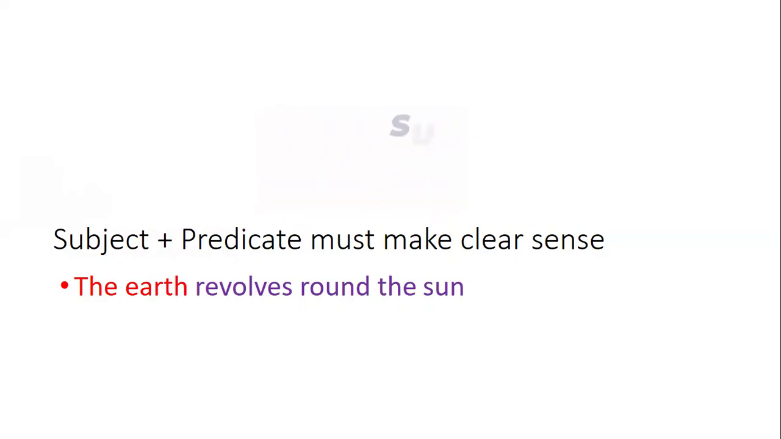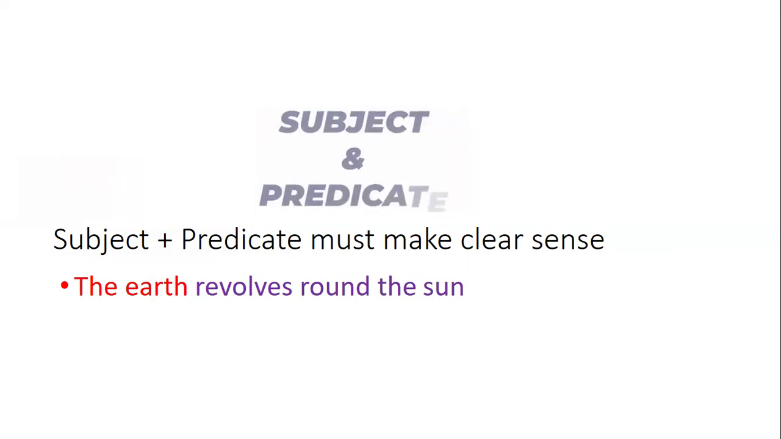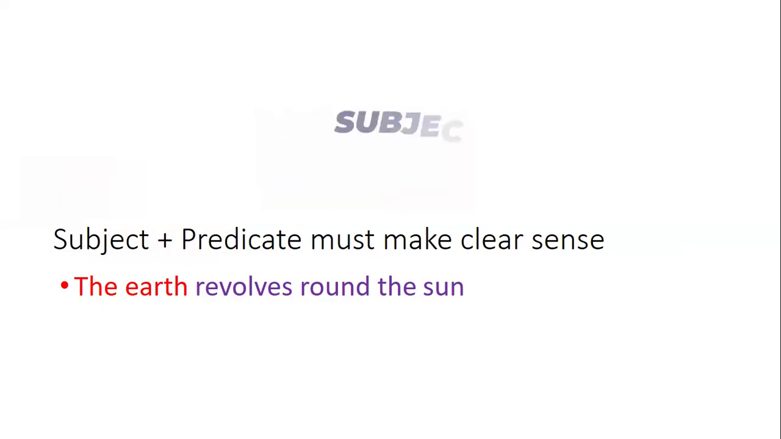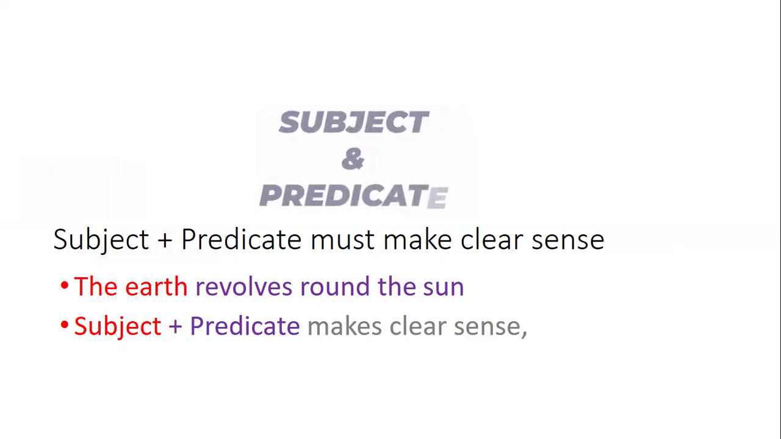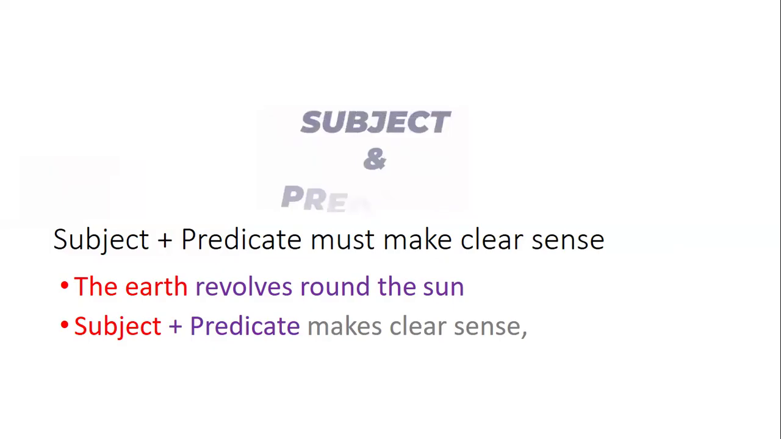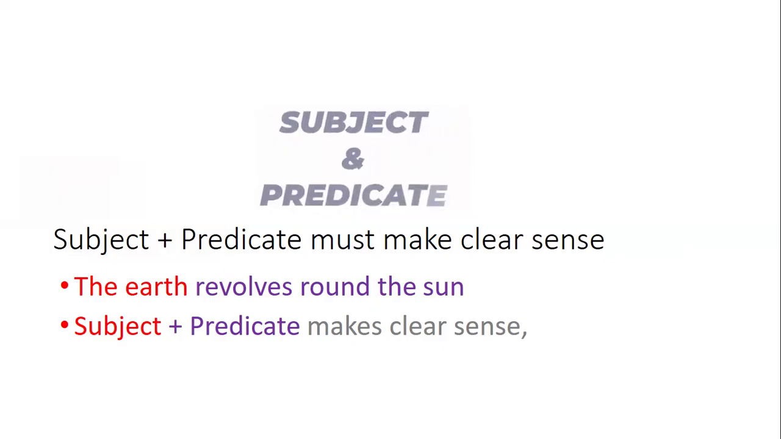The earth is the subject. We are talking about the earth. And what is earth doing? What is the action that the earth is performing? That is our predicate. Revolves around the sun. So subject is the earth and predicate is revolves around the sun. Both subject plus predicate are giving us a clear sense about the whole sentence.